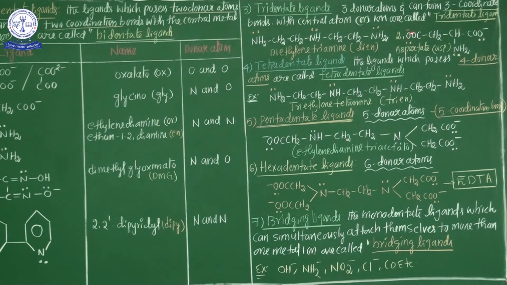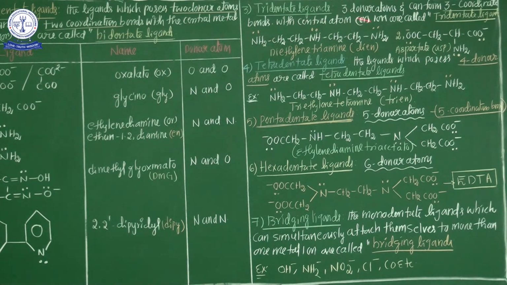Now one more example: aspartate, ASP. Here one oxygen, one more oxygen, and one nitrogen, meaning two oxygens and one nitrogen are the donor atoms. This is an important part at NEET level.